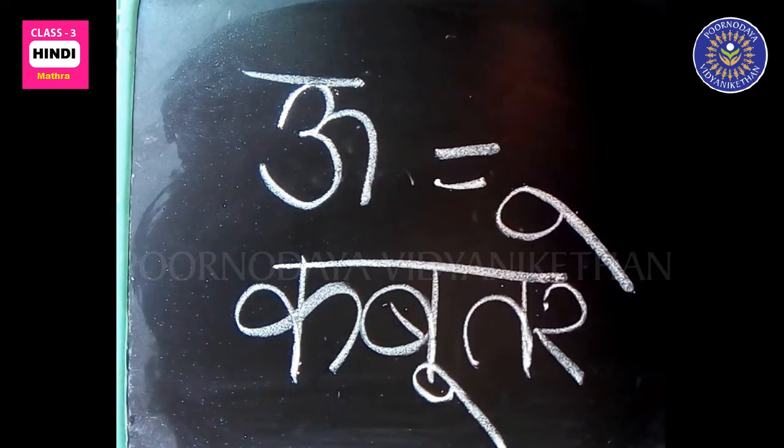Oo. Oo matra goes from above to below. It has been used in kabutar.